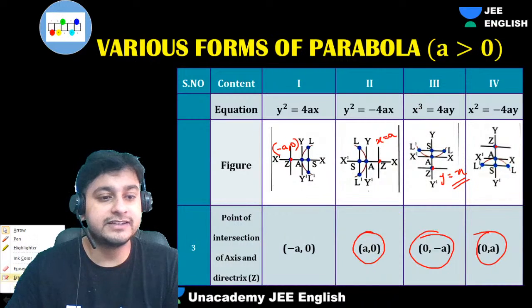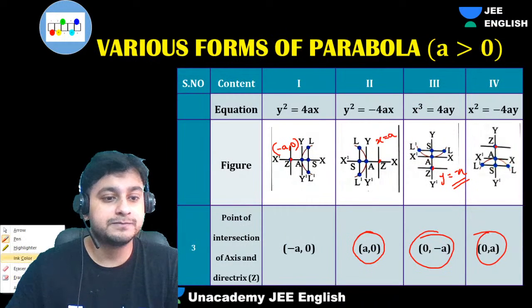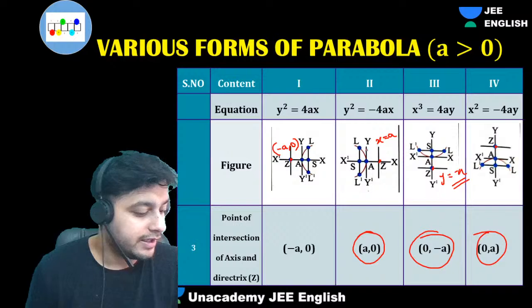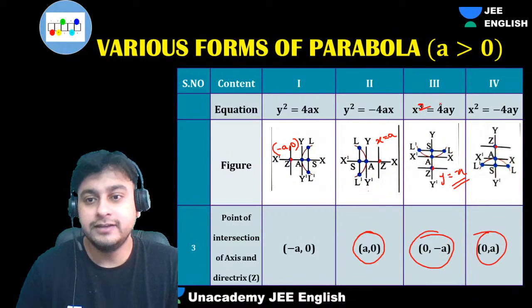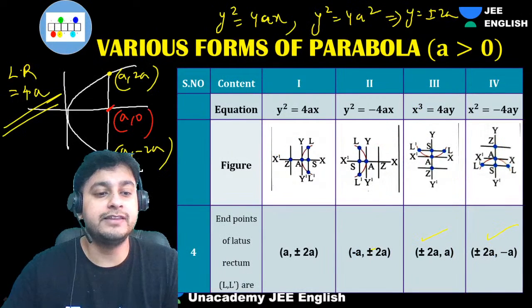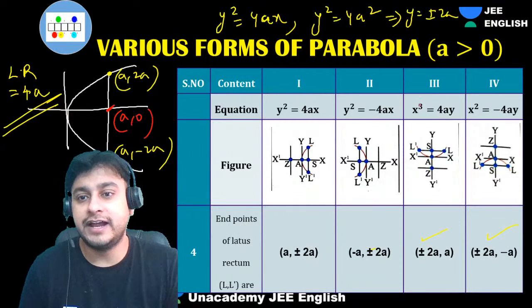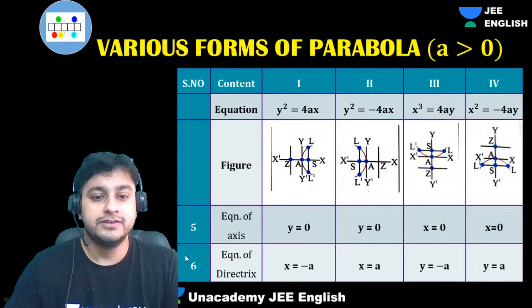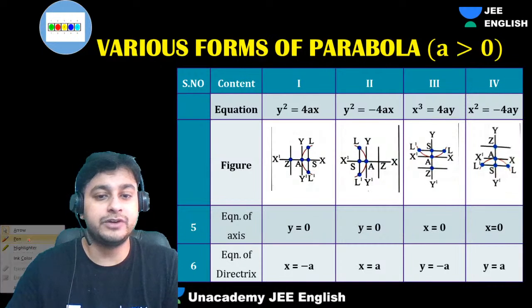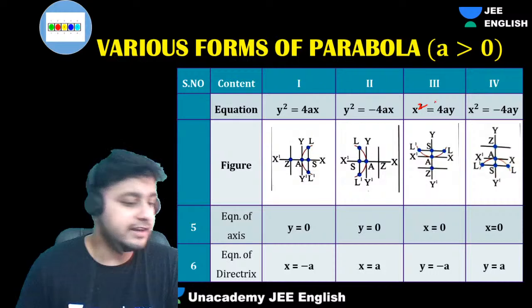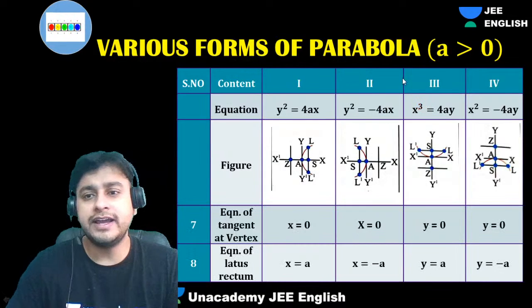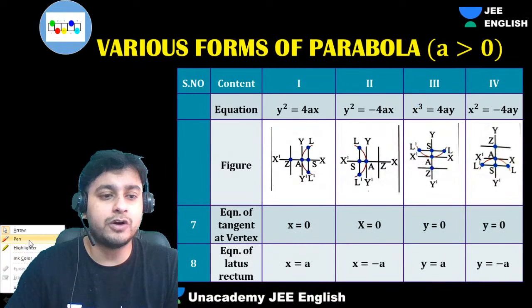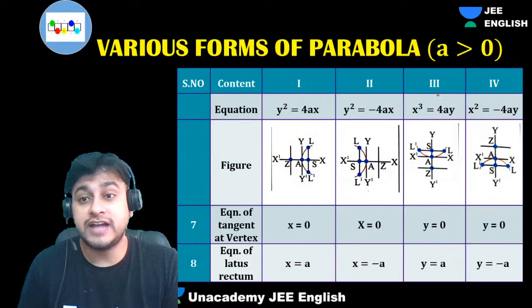Okay, I hope everyone understood this concept. Easy. Shall we go ahead, guys? Everyone? Yes, so that is what we have. That is a very simple thing which we have derived each and everything over here. So guys, equation of axis and equation of directrix also we have done. It's a very basic thing, guys. We will use these things in order to derive the basic functionality of a parabola.